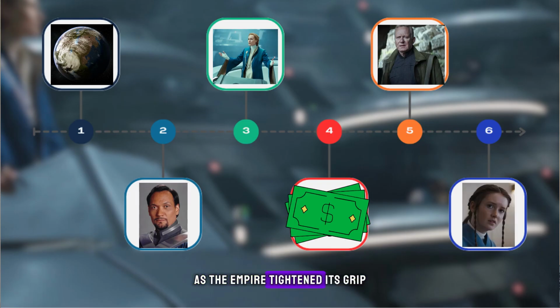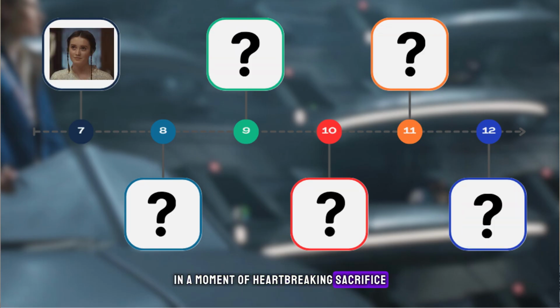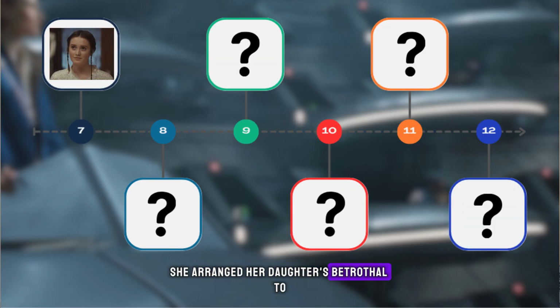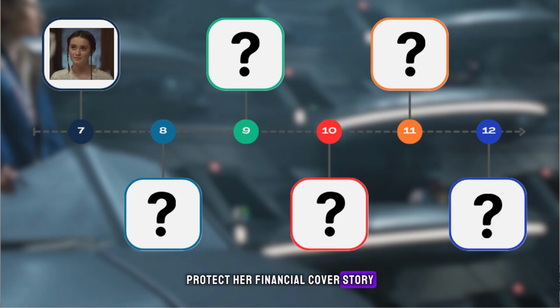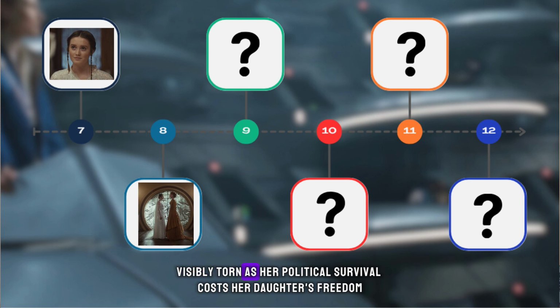As the Empire tightened its grip, she struggled with family tensions, especially as her daughter embraced Chandrilan traditionalism. In a moment of heartbreaking sacrifice, she arranged her daughter's betrothal to protect her financial cover story. In Andor Season 2, Mothma hosts the wedding, visibly torn as her political survival costs her daughter's freedom.